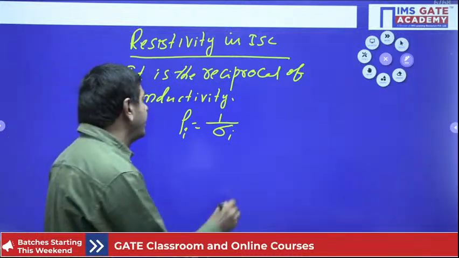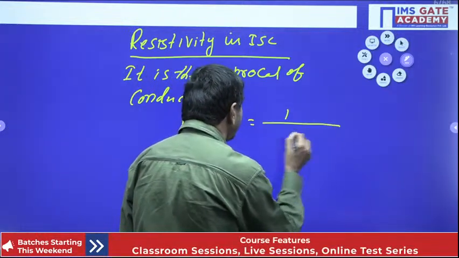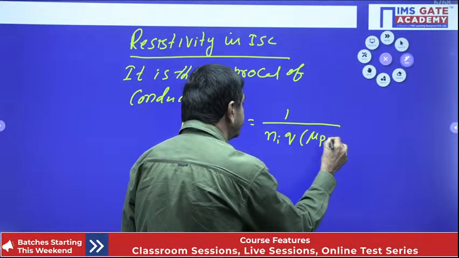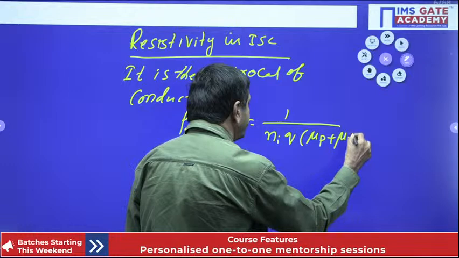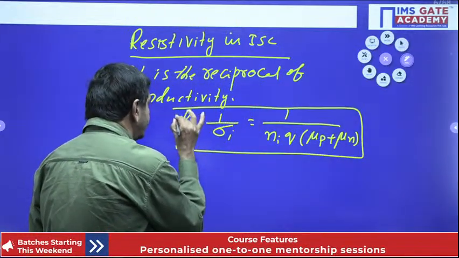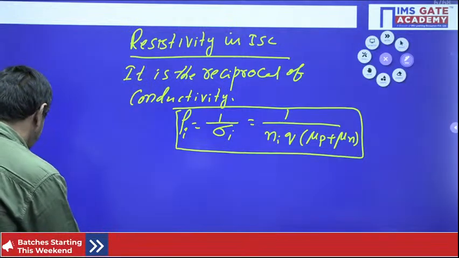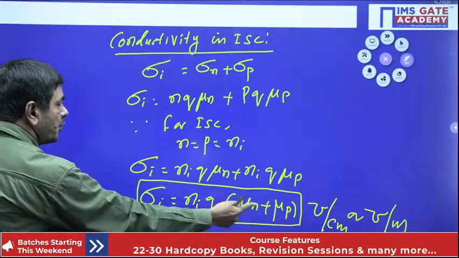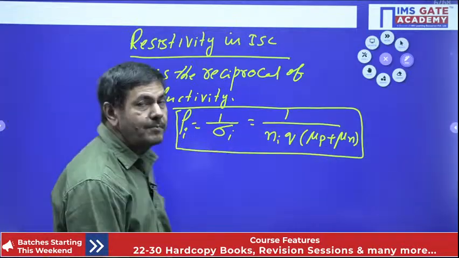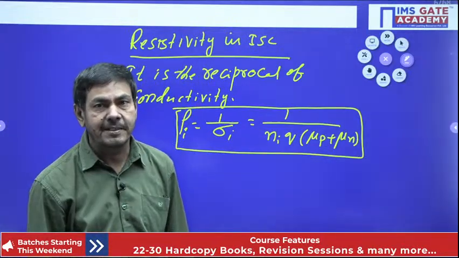So we already got sigma I, which is Ni into Q into mu N plus mu P, already given. That formula you can use for the resistivity. That formula only I gave it here. So this is the information required regarding the intrinsic semiconductor.